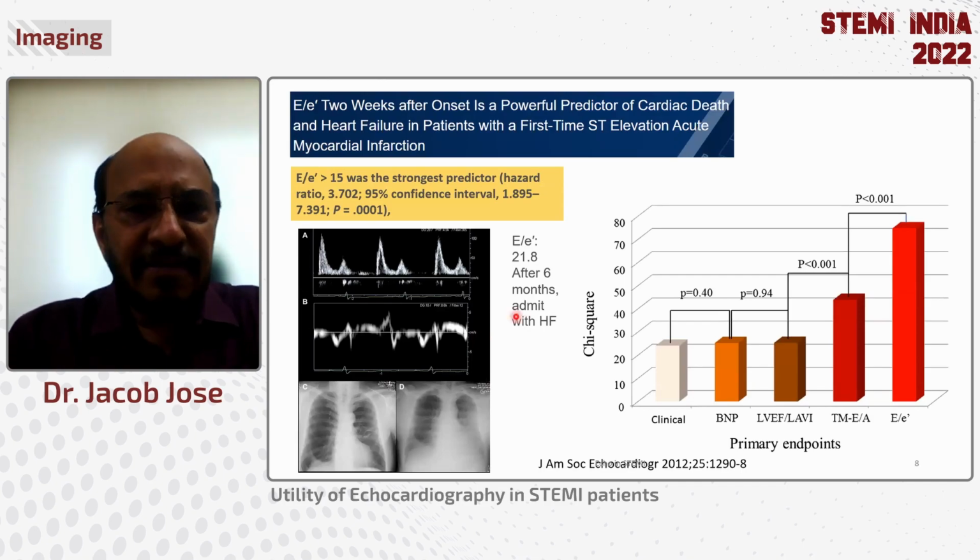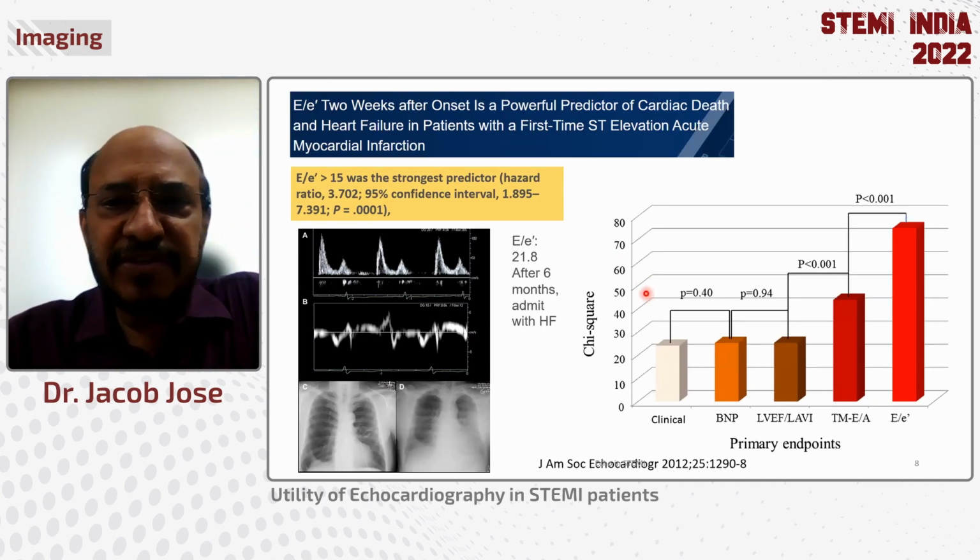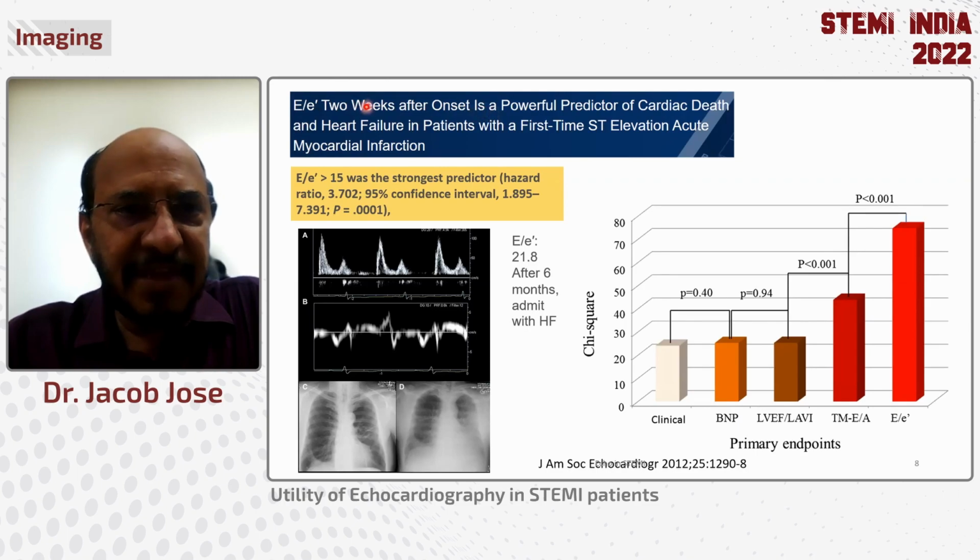The next easy thing that can be done at the bedside in most of the machines is the E/E' ratio. This shows that 2 weeks after the onset of an MI, the E/E' taken for a first-time STEMI has been shown to be the strongest predictor of survival or of coming back with pulmonary edema.